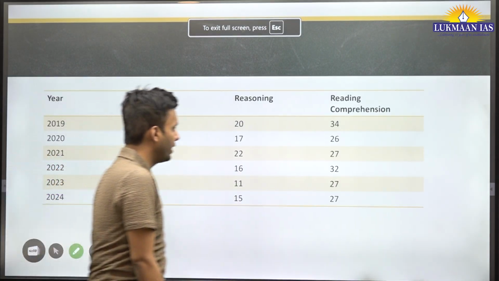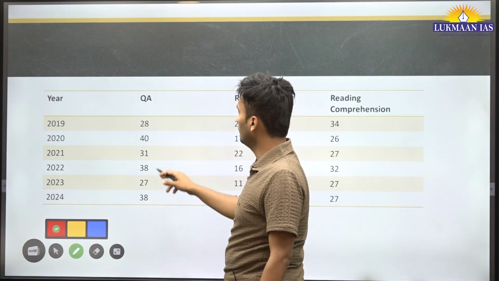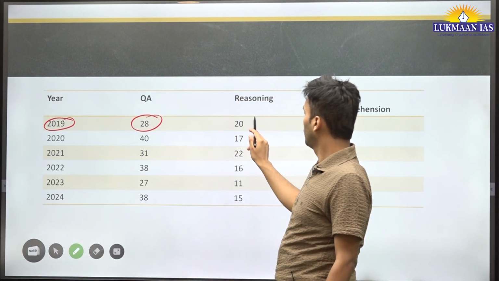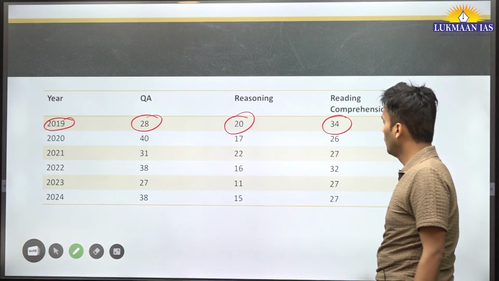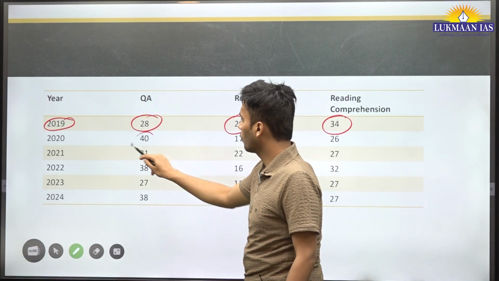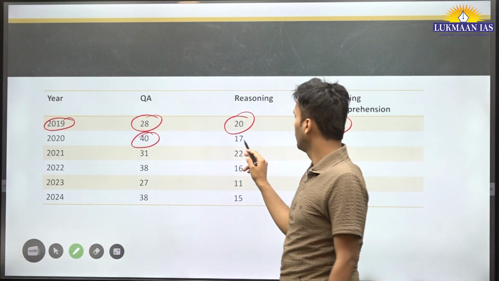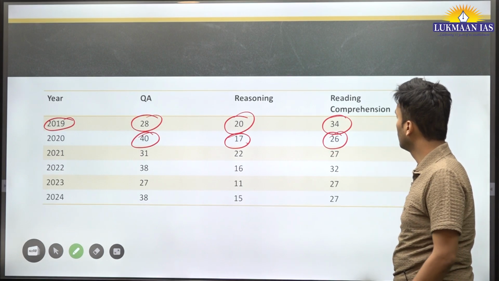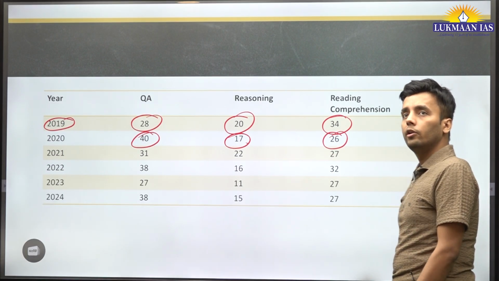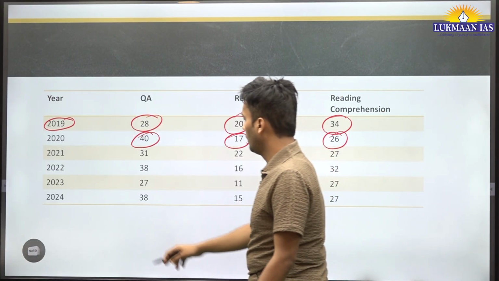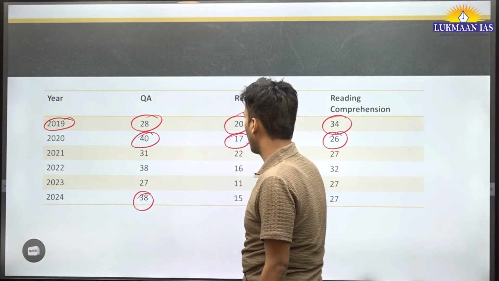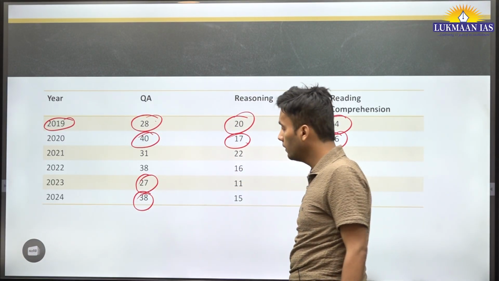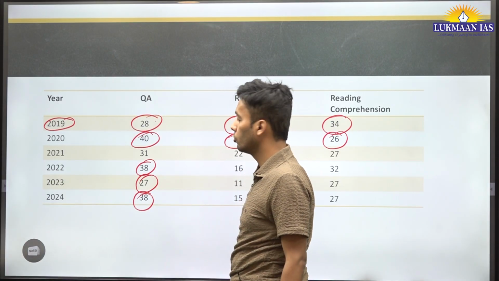Now let's see the previous year trends. In 2019 we can see the number of maths questions asked was 28, reasoning 20 and comprehension 34. In the very next year, maths boosted to 40, reasoning reduced to 17, and comprehension reduced to 26. Now in 2024, 38 questions for maths, a huge jump, but sometimes it also goes down as seen in 2023, and again boosted up in 2022.